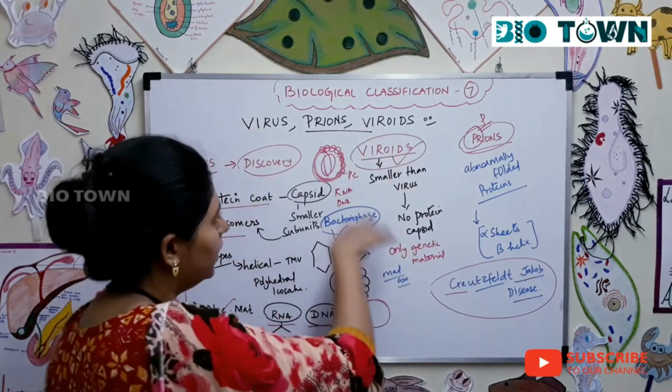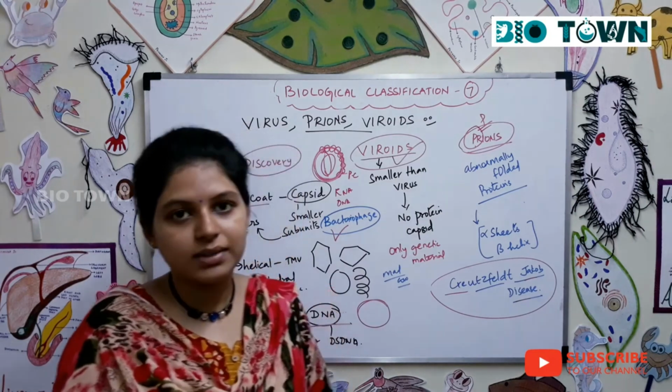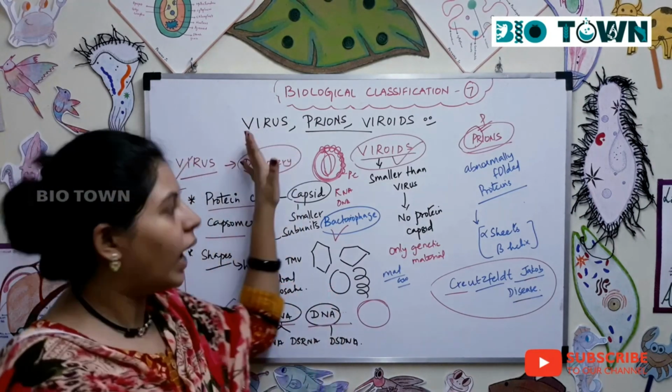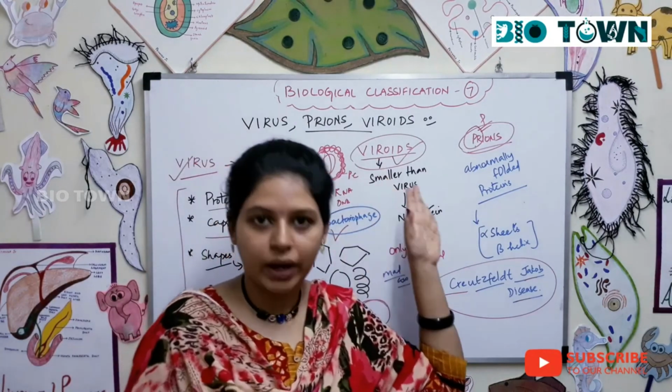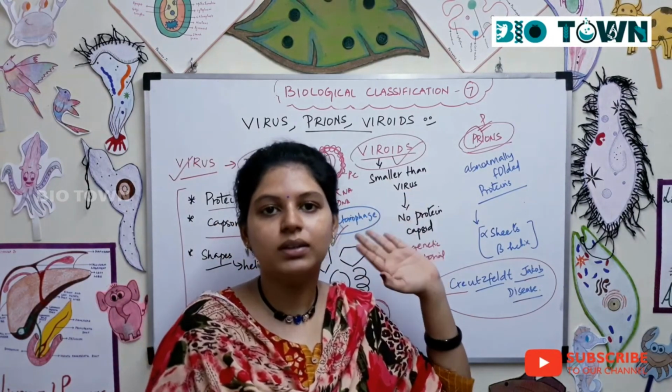Viroids are much smaller than viruses. Alright, so in today's class, we spoke about viruses, prions and viroids. In the next class, we'll start with a new chapter.